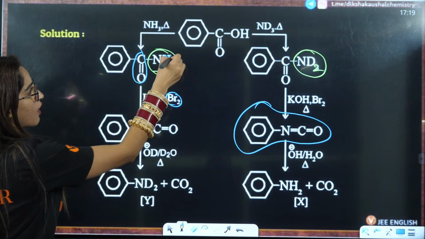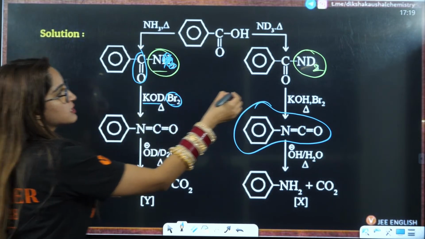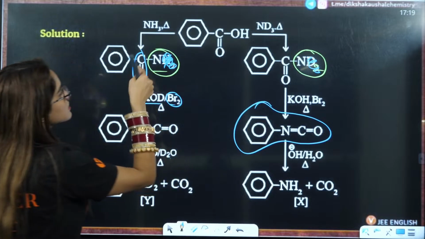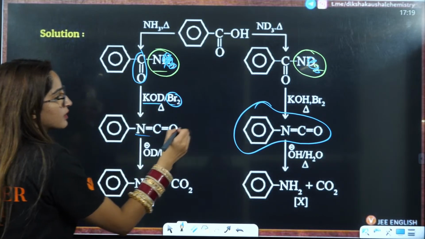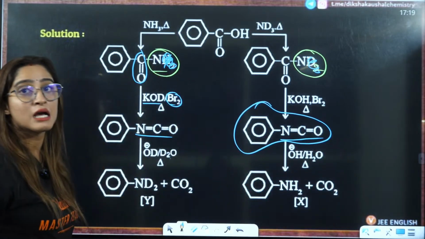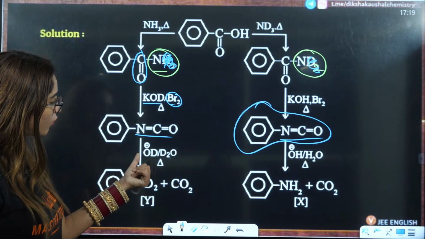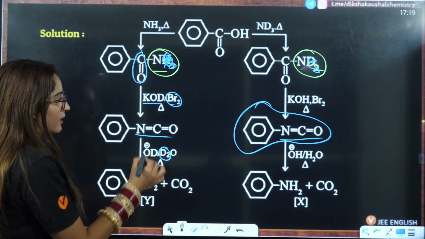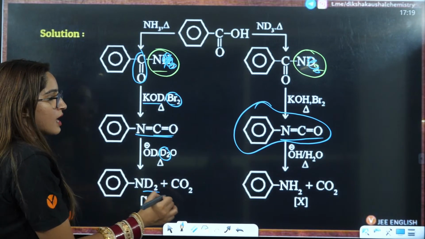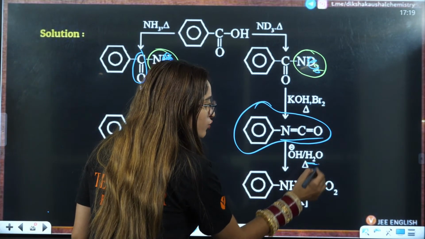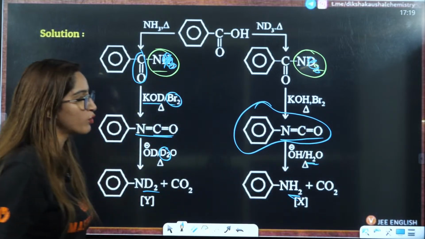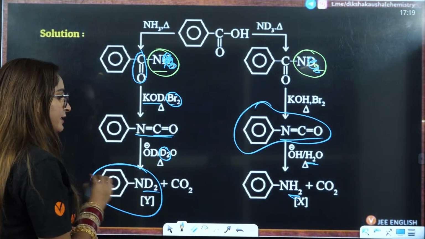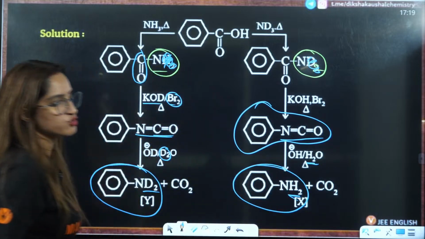This is eliminated in the first step. So this is NCO. Now when you are adding D2O, this D2 will be added here in place of C double bond O, and this H2 will be added in place of C double bond O, and that is how you have ND2 and you have NH2 here.